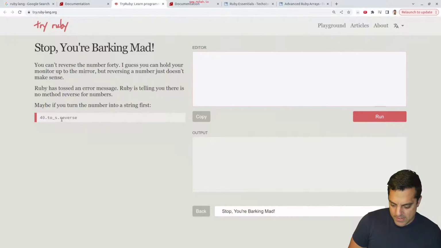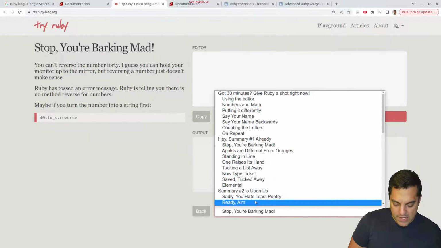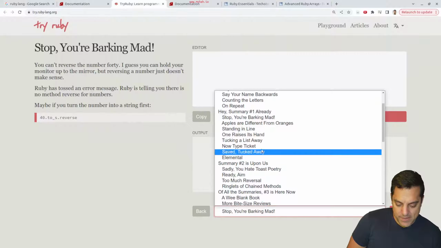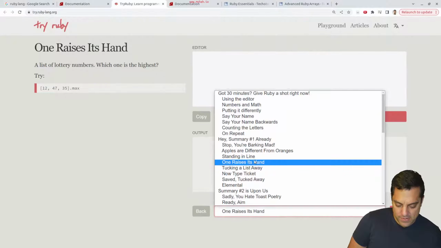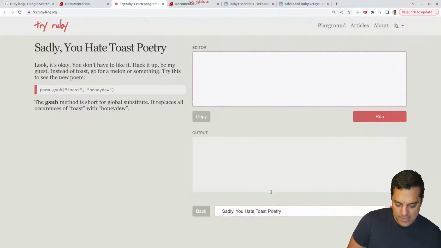Let's see here. Oh, I can just do 40.2 string reverse. I mean, the point of what I'm getting at here, I can take like the max. There's all sorts of functions here. That's nice stuff, like built-ins here.